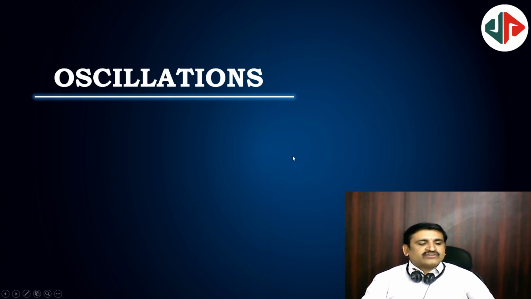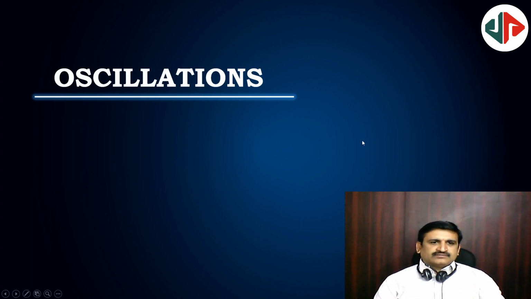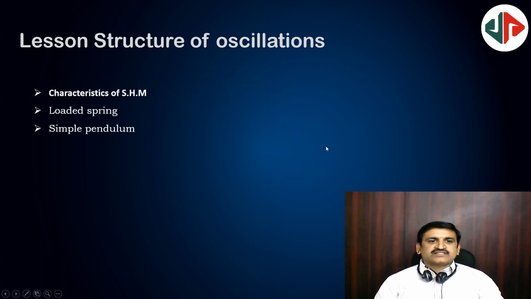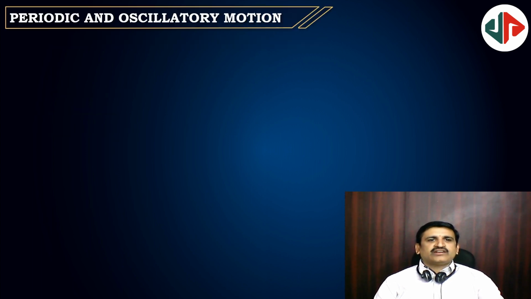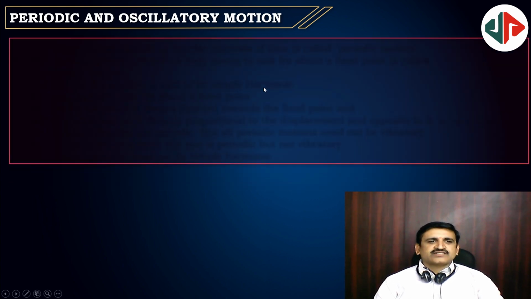Oscillations we are going to discuss. This session covers these subtopics: characteristics of SHM, loaded spring, simple pendulum, and various different types of SHMs. We'll see periodic and oscillatory motion. First, what are oscillations? That means periodic motion, oscillatory motion, later SHM condition, then SHM characteristics.